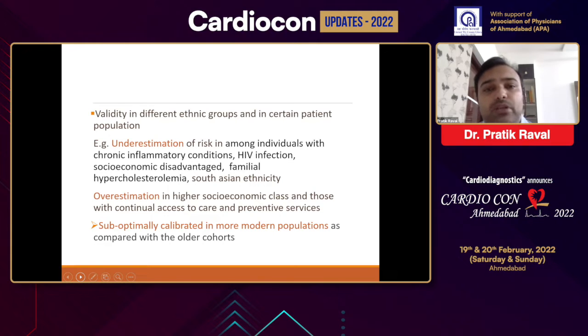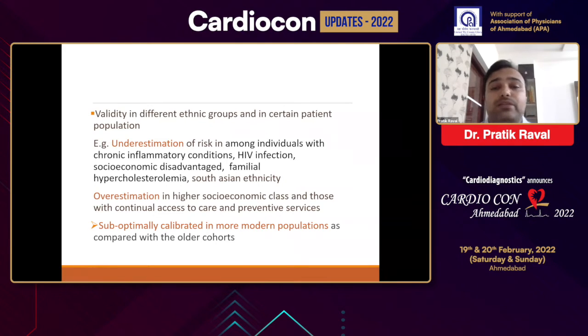These patient populations are not very well represented in various clinical trials of primary intervention. And similarly, in some patients, this scoring can overestimate the risk, like those with a higher socioeconomic class, particularly classic European and American patients, those who have continuous access to preventive services.